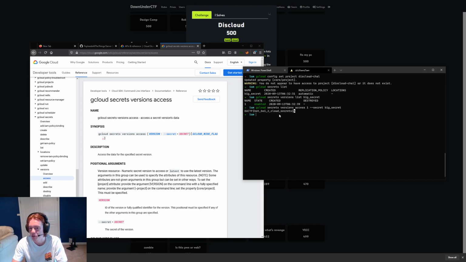In hindsight, for this challenge, personally, I would have made the buckets listable. I didn't do that. I didn't want to change it since it got solved. But yeah, that's how you do it. It was an LFI plus SSRF. Then once you got that, you stole the token, which you could then use to read the secret bucket. And with the secret bucket, you could then become the service account. And with that service account, you could read Secrets Manager.